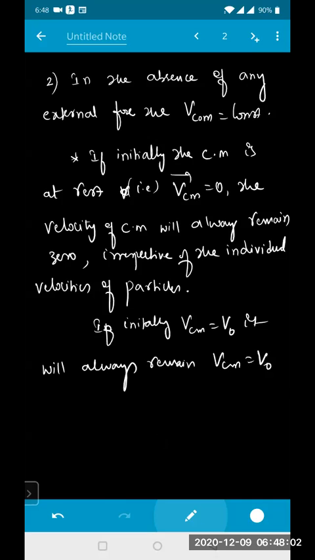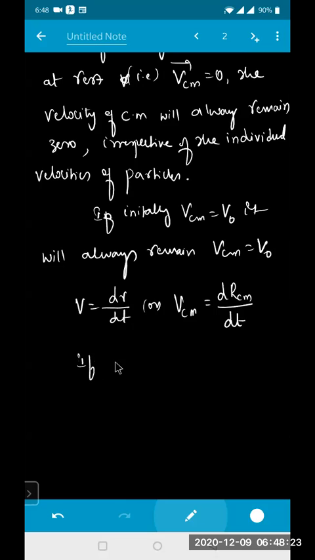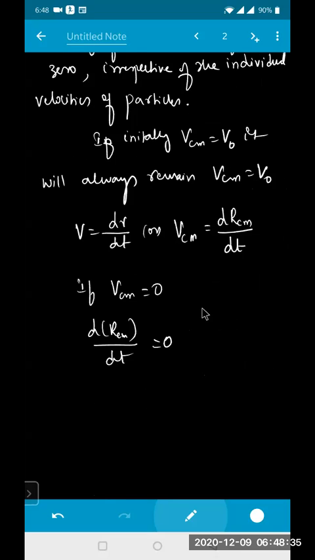Because it is constant. So we know that velocity is dr by dt. Or I can write here: velocity of the center of mass is equal to the differentiation of the position coordinate of the center of mass divided by dt. If velocity of center of mass is 0, then d(RCM)/dt is equal to 0. That means the position of the center of mass always remains constant, irrespective of the individual velocities.